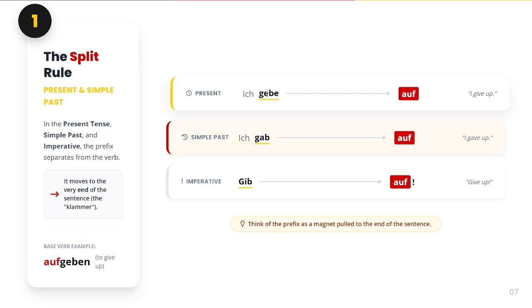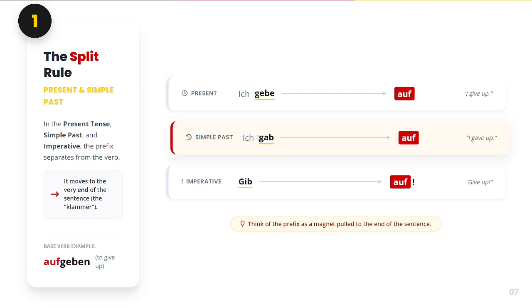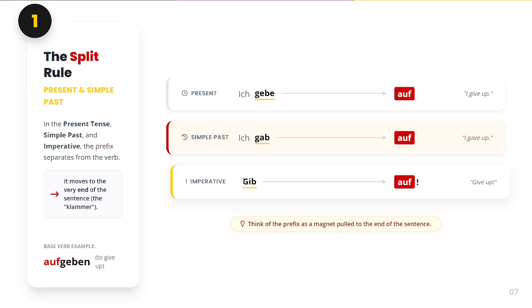In the present tense, it is used in this form. Ich gebe auf, which means I give up. In the simple past, it is used in this form. Ich gab auf, which means I gave up. Imperative, which means giving orders. Gib auf, which means give up.